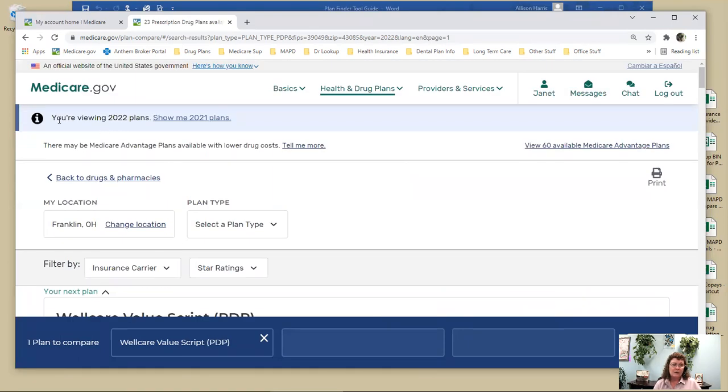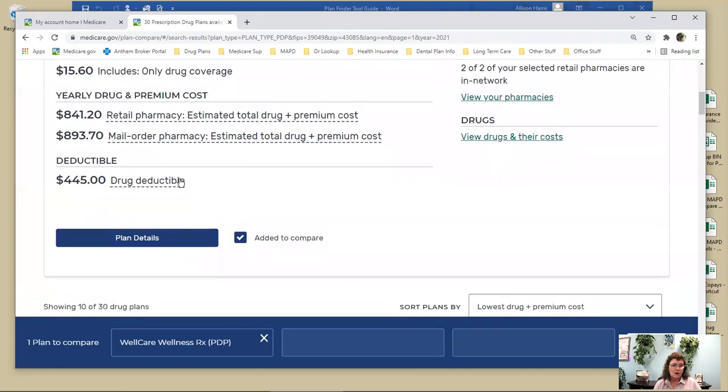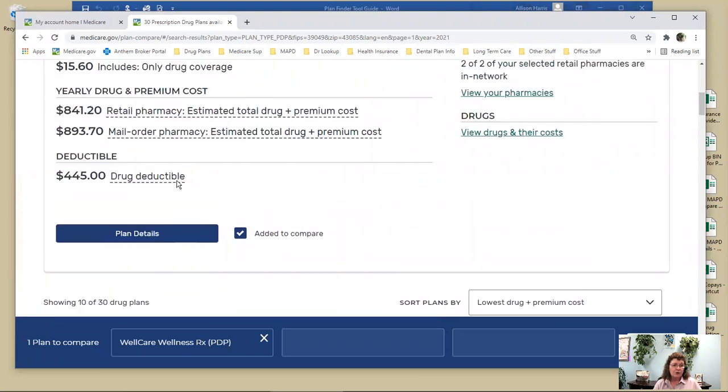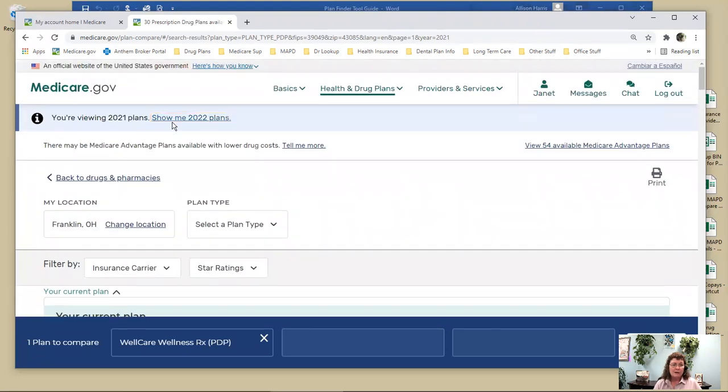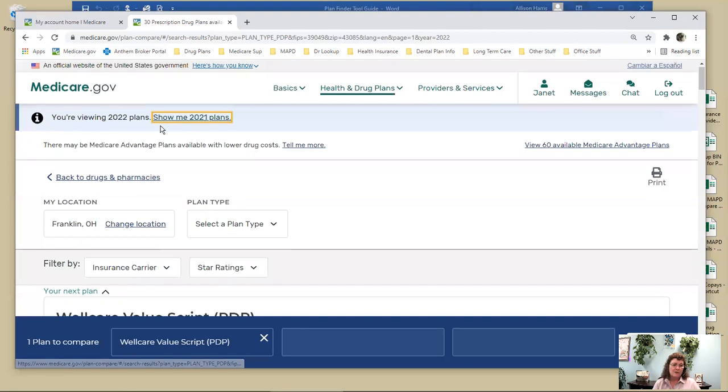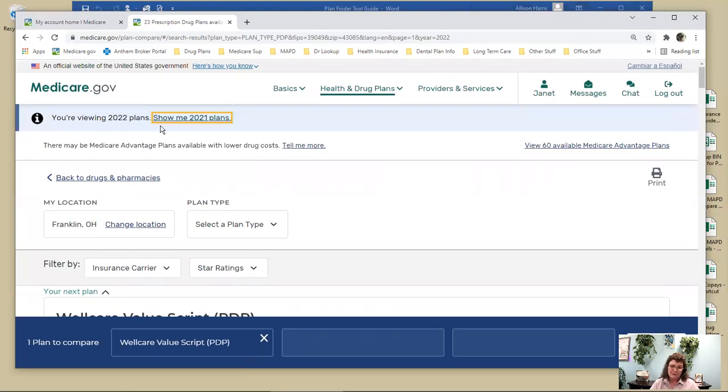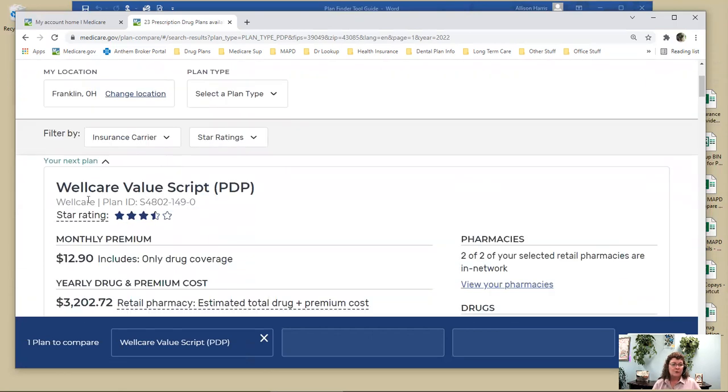Okay, the other thing to be aware of is that it defaults to looking at 2022 plans. If you wanted to look at something for this year, you need to click on this to show the 2021 plans, and then it'll show you the prices for 2021. But you want to make sure you're in 2022, because if you base your decision on this year's plans, you're going to be really unhappy and really surprised when the time comes to use your plan, because the information is going to be all wrong. Okay, so it'll say your next plan.